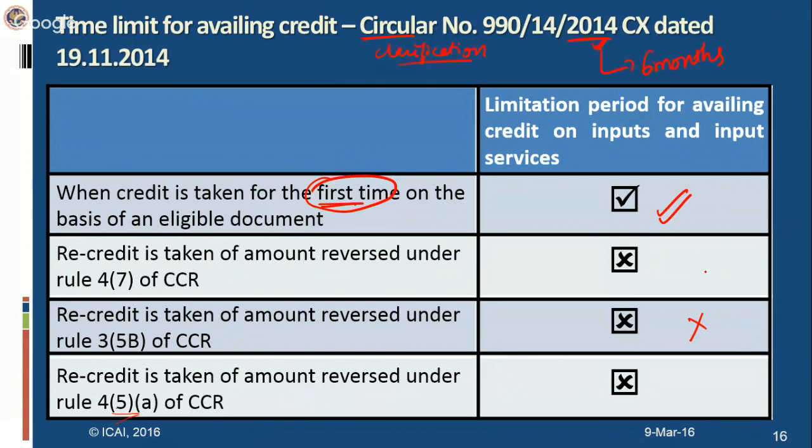That is, the time period of 1 year from the date of issue of invoice is not applicable where the recredit is taken of the amount reversed.